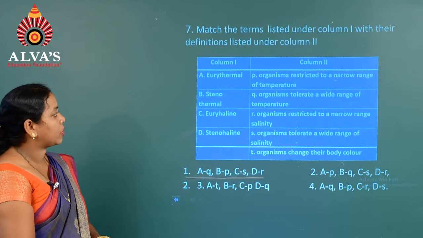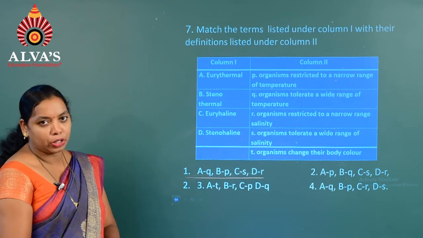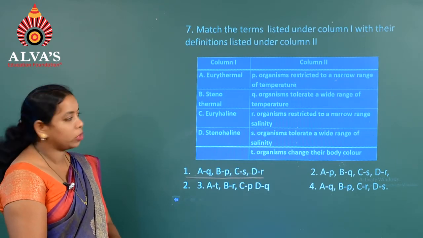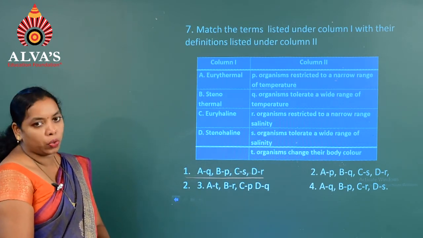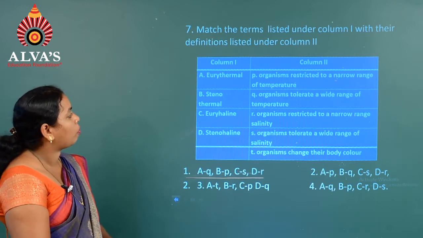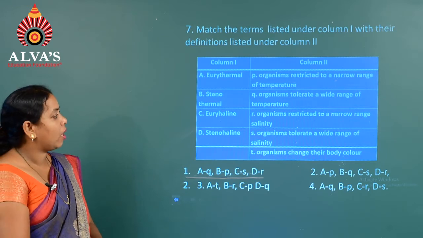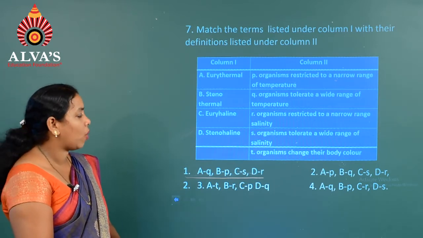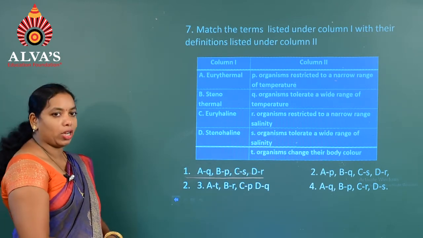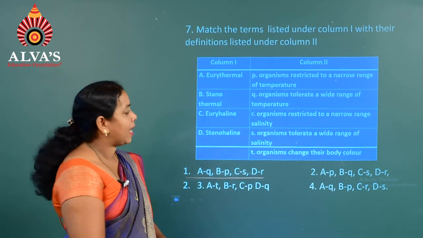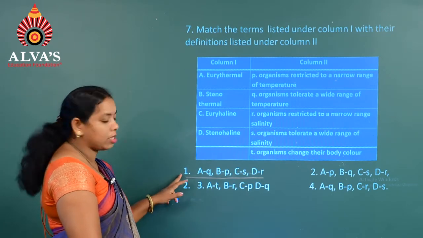Here, if you consider the first one, eurythermal means the organism which can tolerate a wide range of temperature, that is for A, Q option. The next one, stenothermal means the organism which is restricted to a narrow range of temperature, that is why the second option B matches with B. And next, euryhaline means the organism which can tolerate a wide range of salinity, that is S. For C, S is the answer. And stenohaline means the organism which can tolerate a narrow range of salinity. So, that is why the correct option for question number 7 is the first one.